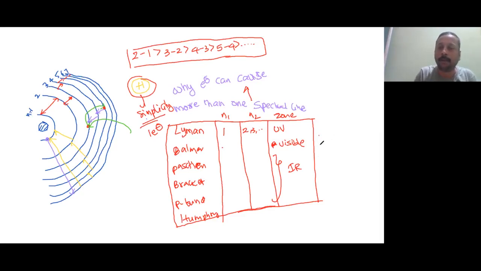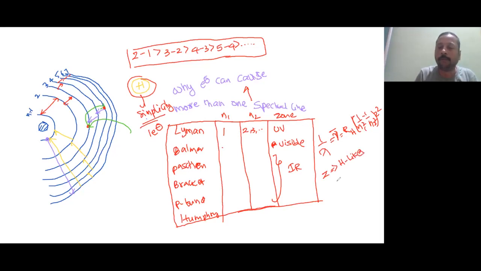So the formula is also very simple: 1 upon lambda, which is equal to nu bar, the wave number, is equal to RH, the Rydberg constant, into 1 upon n1 square minus 1 upon n2 square, into z square. This formula everybody knows. And you should make sure that this is hydrogen-like.